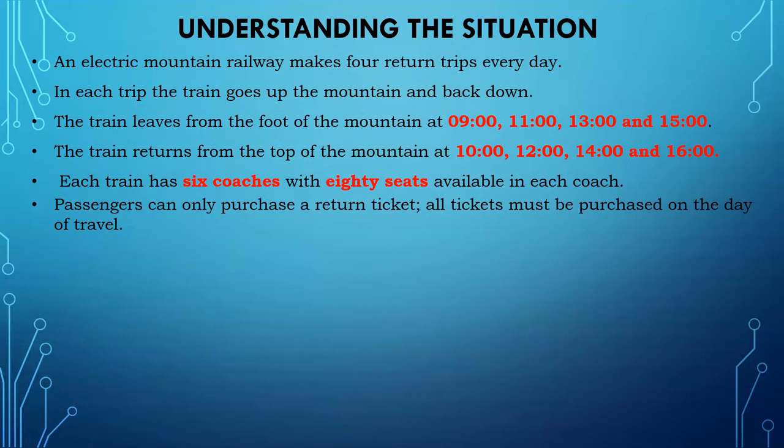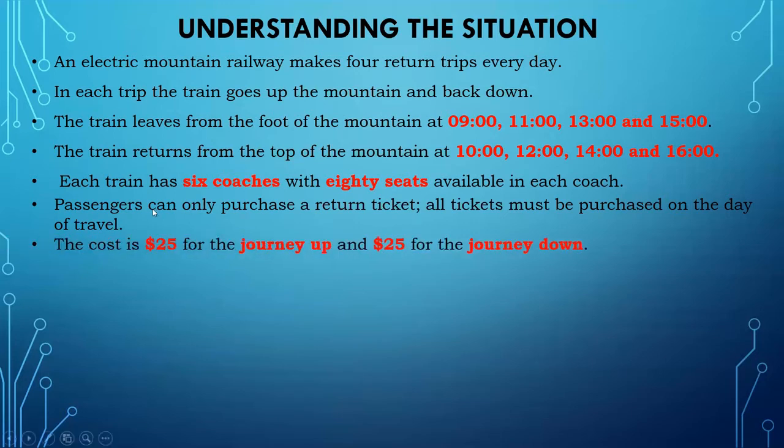All tickets must be purchased on the day of travel. So I cannot book my ticket 2 or 3 days before; when I want to travel, that is when I have to go and book the ticket. And I have to purchase a return ticket, which means a one-way ticket is not allowed. If you want to purchase, you have to purchase a two-way ticket. The cost for up and down is $50 in total: $25 up, $25 down, so one ticket costs $50.